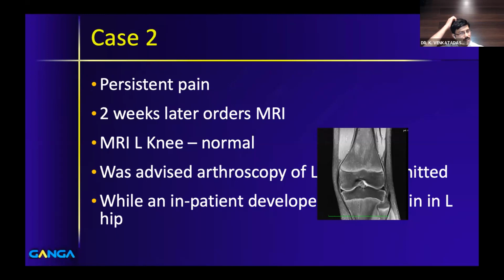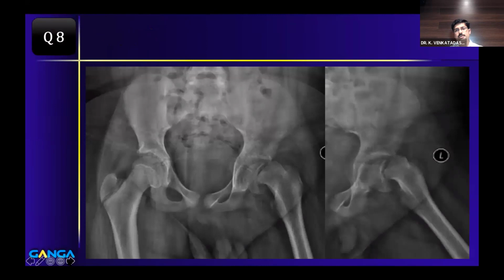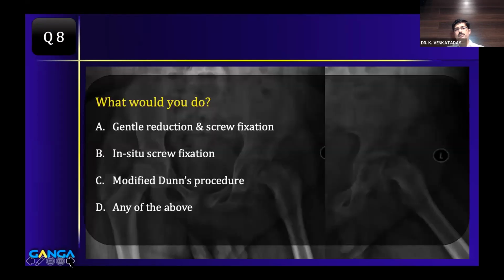So this is again a common problem. This is again one of the common presentations of SCFE, knee pain. And luckily for this patient, while he was admitted and an inpatient in the hospital, he had a trivial fall and developed pain in the hip joint. And this is the X-ray of the patient. So let's have the question now. What would you do for this patient?